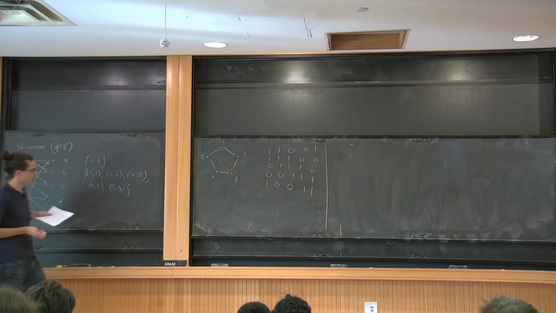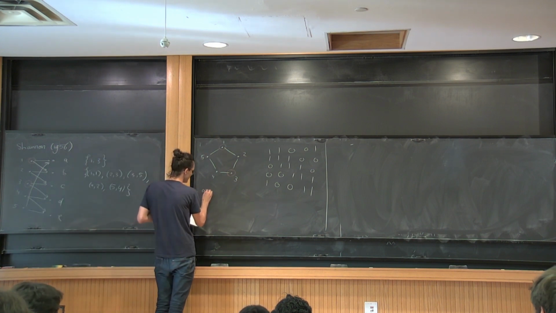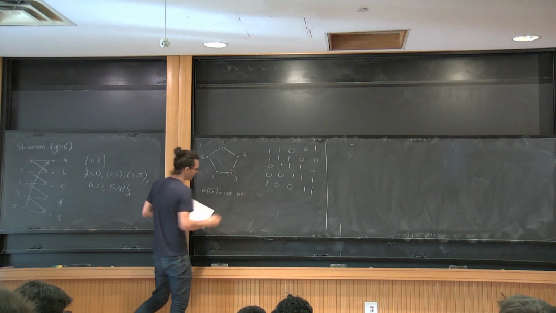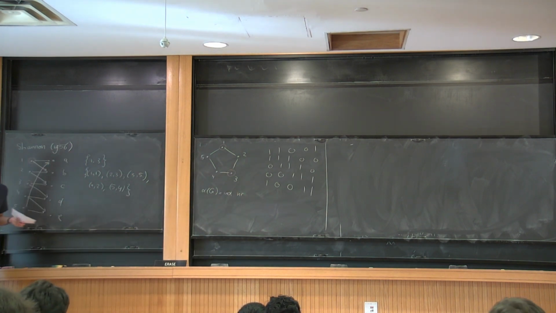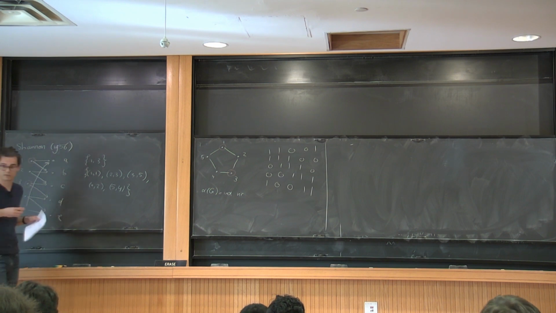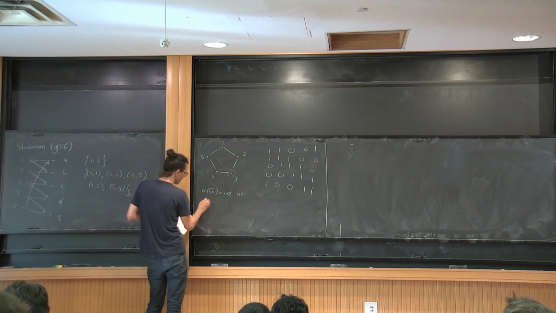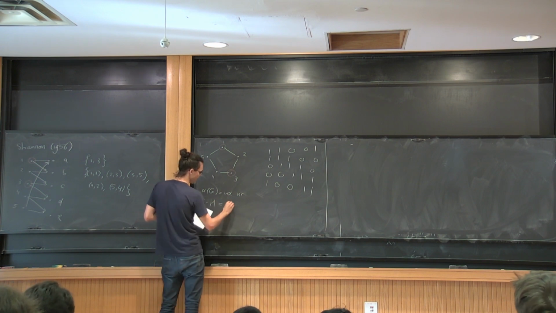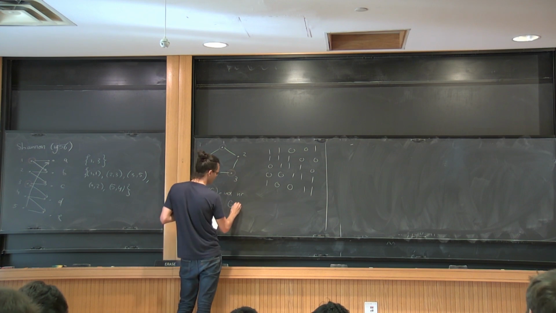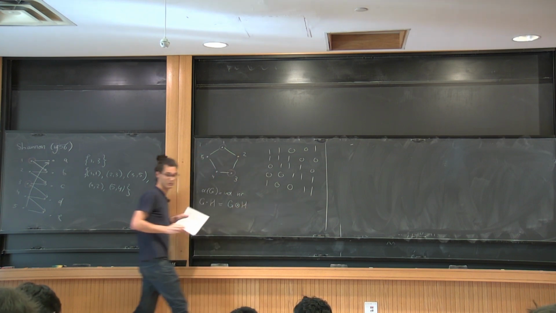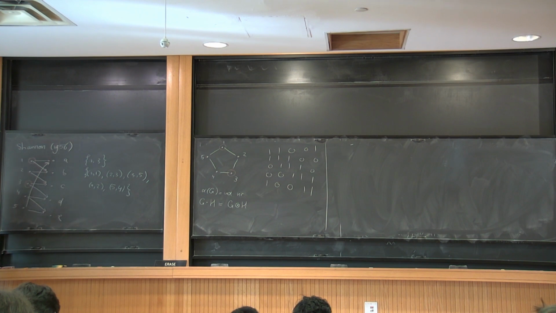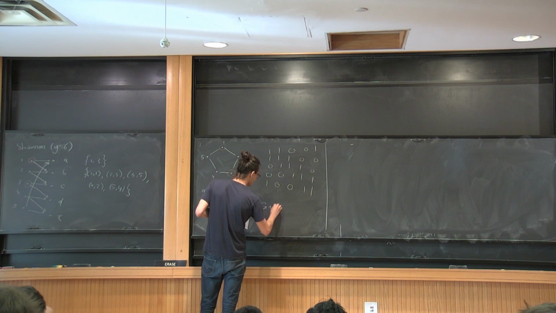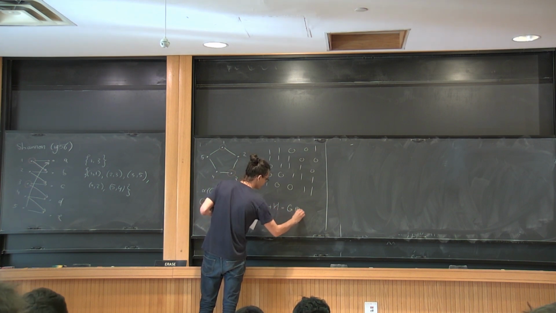Okay, so let's formalize what we're trying to do. We define the independence number, alpha of G, for a general graph G as the size of the largest independent set in G. I want to define a product of graphs, G times H, by taking the adjacency matrices and taking the Kronecker product as matrices. And I want to define the sum of graphs by taking the direct sum of the adjacency matrices.